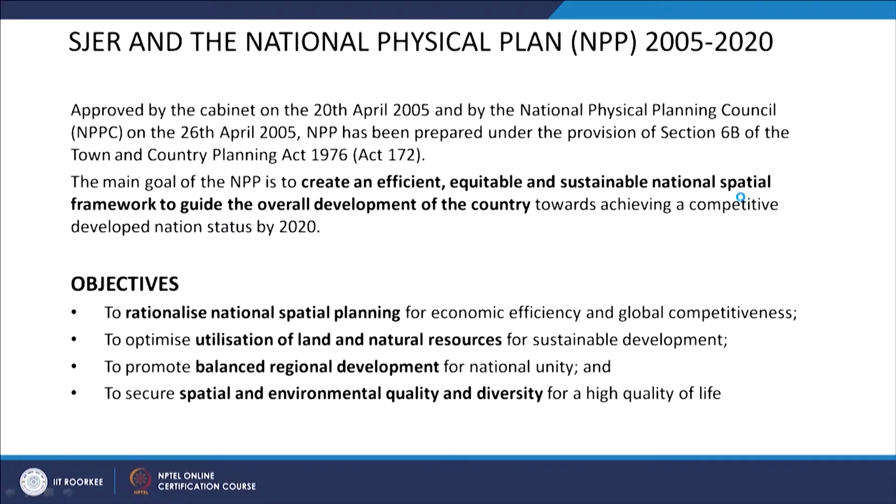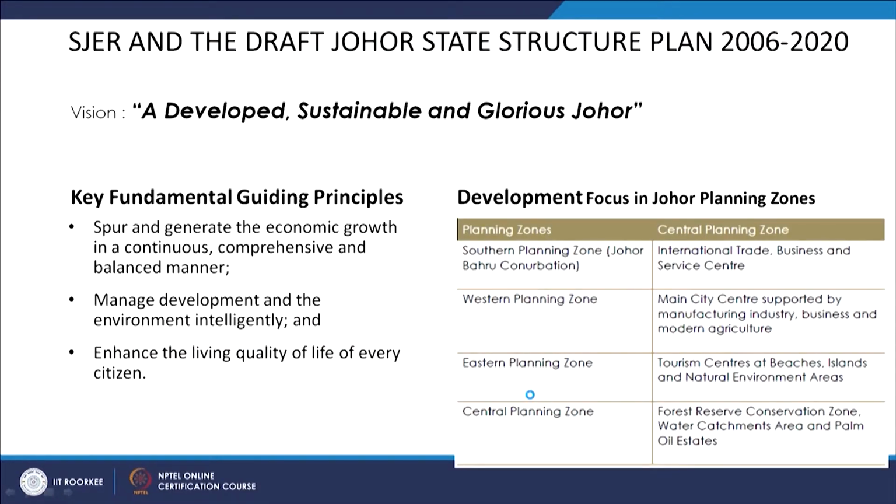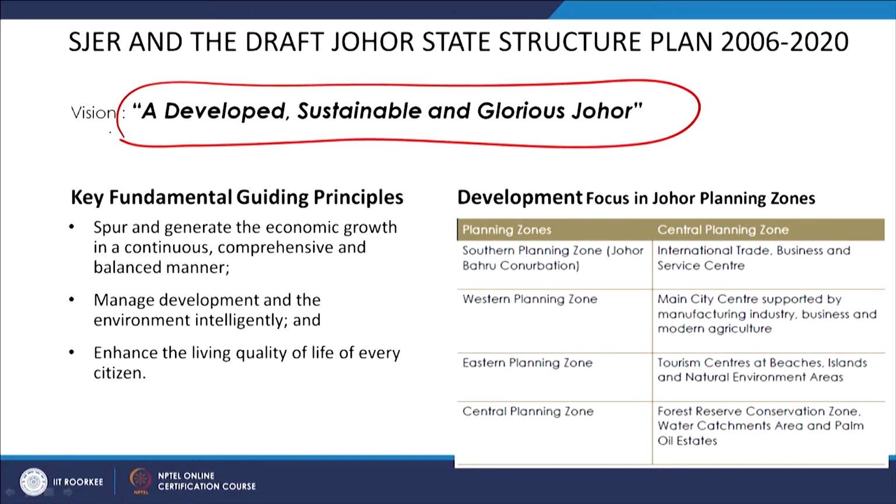Let us take a look at the objectives. Now, I am not going into much detail, just see the key elements. The first objective they mention is to rationalize national spatial planning for the whole region, utilization of land and natural resources, balanced regional development, spatial and environment quality and diversity. So, these are the broad objectives for the regional plan. Then they are saying a vision of a developed, sustainable and glorious Johor. So, please see the terms developed, sustainable and glorious. This is the broad vision of the whole region.